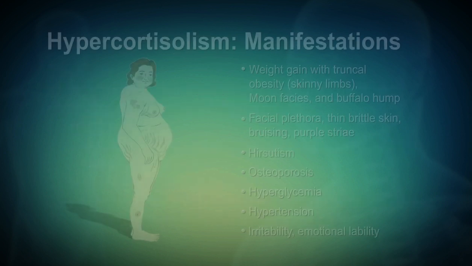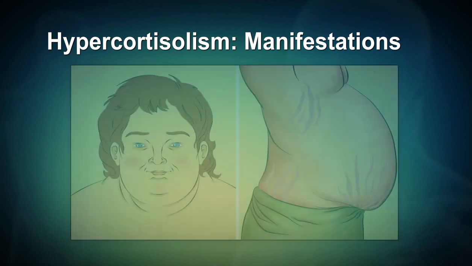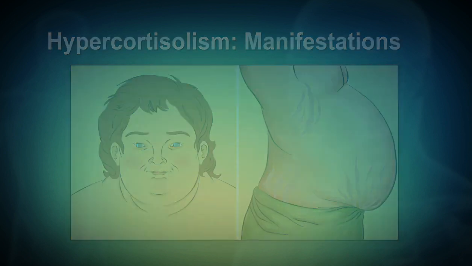Regardless of the cause, the manifestations of hypercortisolism are shown on the slide with red cheeks and moon faces, centripetal obesity with thin limbs, and these purple violaceous striae. Other manifestations can include high blood pressure and hyperglycemia. Here one can see the moon faces that are prominent in hypercortisolism and the violaceous striae.